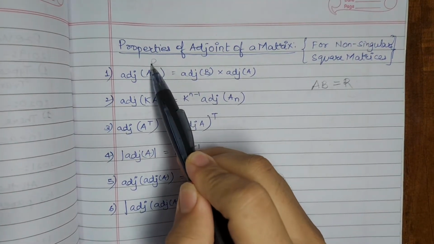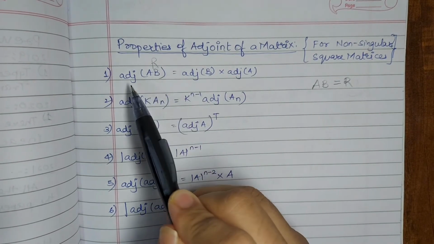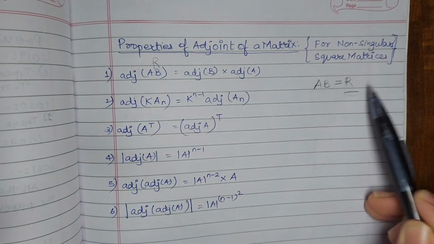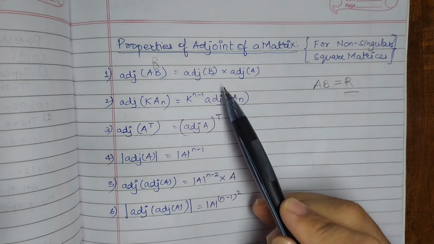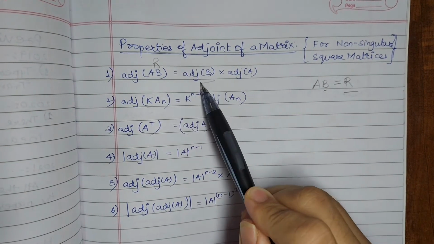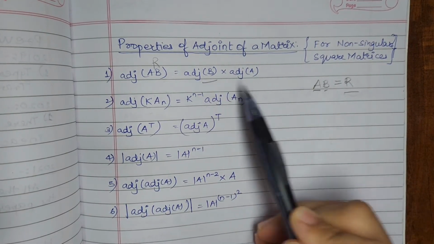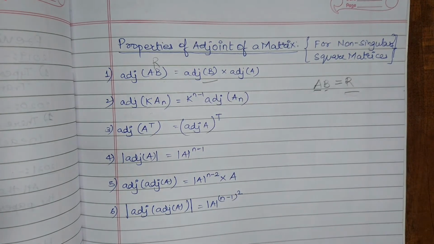So here consider that this is R matrix. Then the adjoint of this resultant matrix would be the multiplication of the adjoint of B matrix and then the adjoint of A matrix. Here the reversal law holds true.